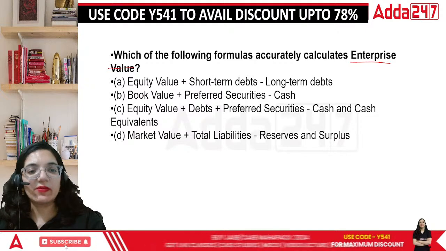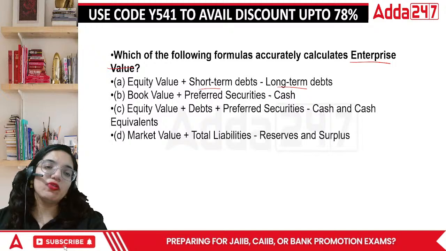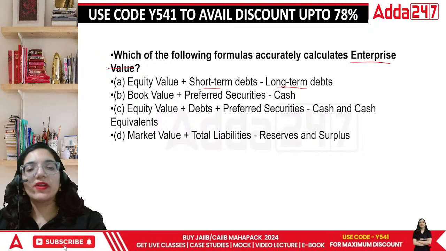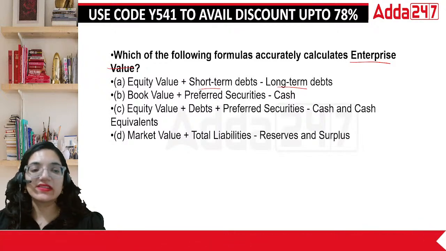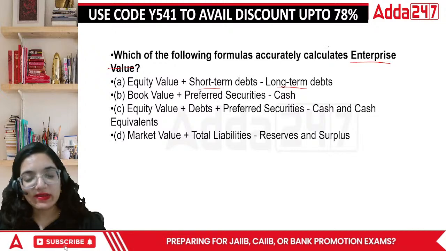First of all, you have enterprise value plus short-term debts minus long-term debts. The book value plus preferred securities minus cash. Equity value plus debt plus preferred securities minus cash and cash equivalents. Last is market value plus total liabilities minus reserves.